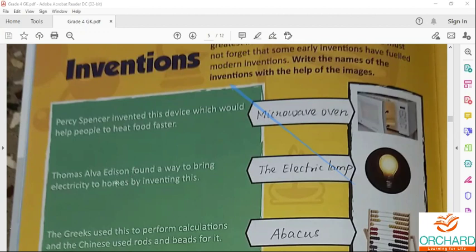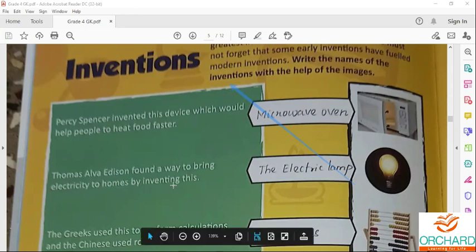Thomas Alva Edison found a way to bring electricity to homes by inventing this incandescent light bulb.